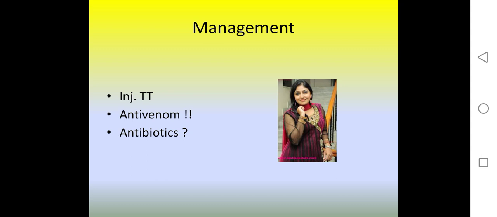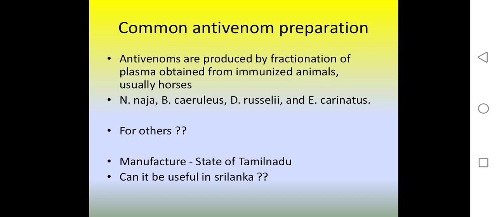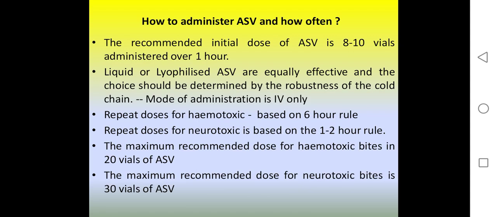What is the management? Should give injection tetanus toxoid to prevent tetanus, then antivenom and antibiotics. The other mainstay of treatment is antivenom. Antivenom is usually available for cobra, viper, commonly available species. The initial recommended dose is 8 to 10 vials administered over 1 hour. Repeat dose after 6 hours in hematotoxic, in neurotoxic 1 to 2 hours. Maximum recommended is 20 vials in hematotoxic and 30 vials in neurotoxic.